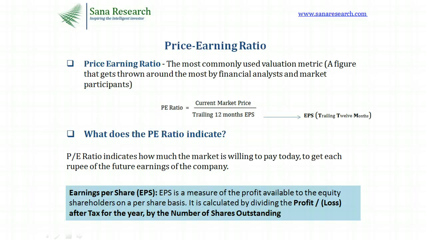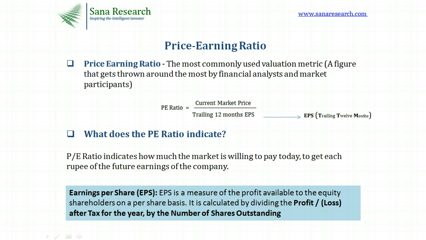Price-earnings ratio is one of the most commonly used metrics to value equities. Why is it so common? Well, one reason is of course the simplicity with which it can be calculated. It is arrived at by simply dividing the current market price of the share by its EPS, or its earnings per share. This EPS could be the EPS as per the profit and loss account of the last year, or to be more accurate and precise, it is taken as the sum of the EPS of the last 4 quarters, or the EPS TTM. What does the price earnings ratio indicate?